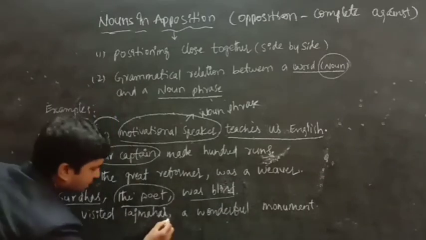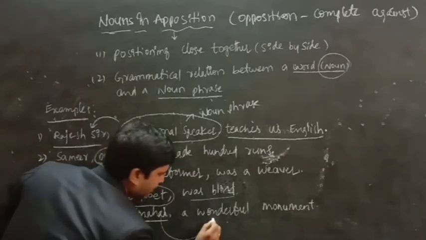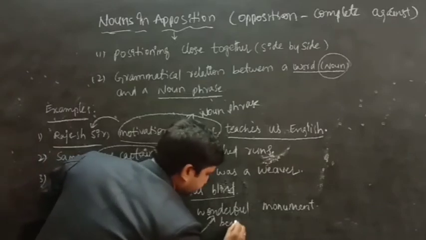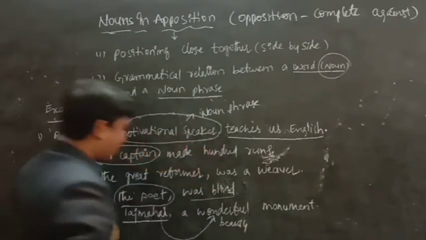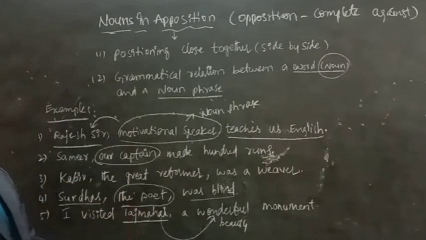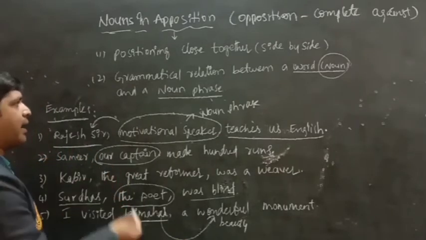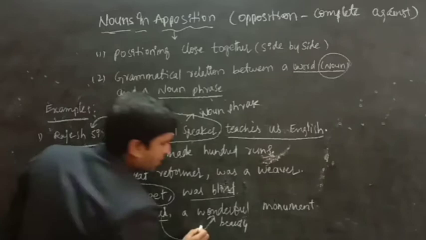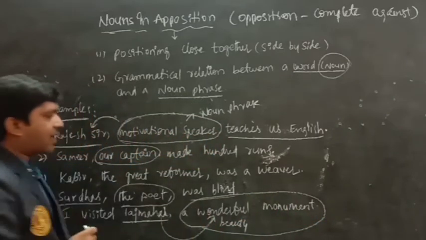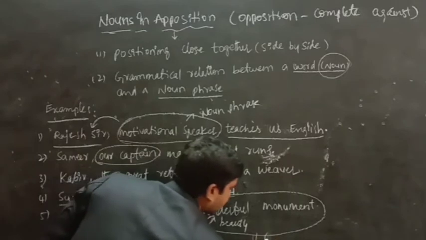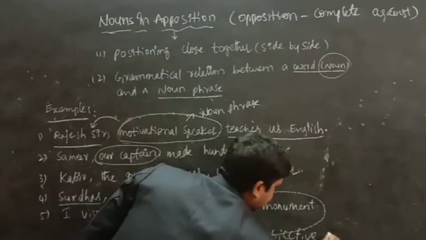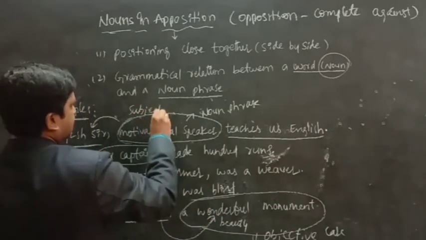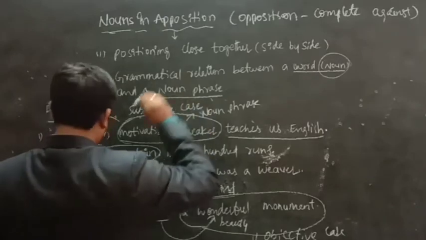Here see Taj Mahal. I am adding something about this Taj Mahal. I am explaining the beauty of this Taj Mahal. Here the possibility is there to add a noun phrase in the subjective case or in the objective case. Here we added a noun phrase in the objective case. Objective case. And here we added a noun phrase in the subjective case.